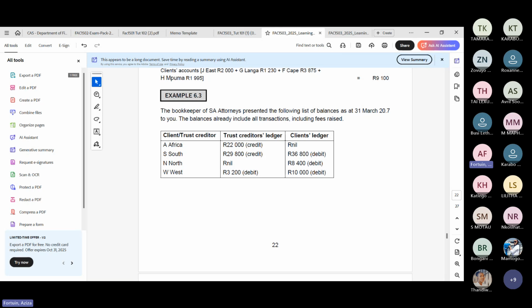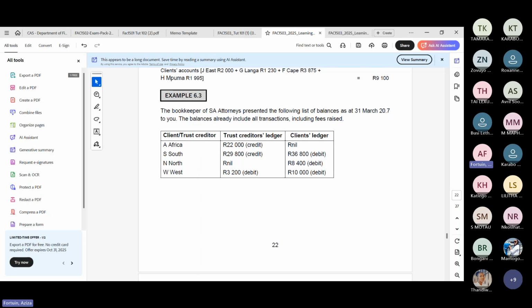Are you visualizing it? Now we have a trust creditors ledger of 22,000 Rand on the credit side, right? And the client's ledger has a nil balance.